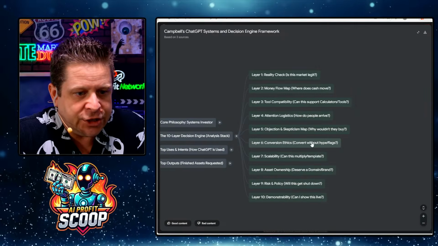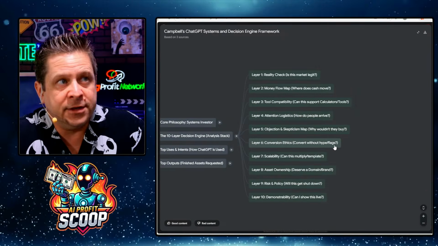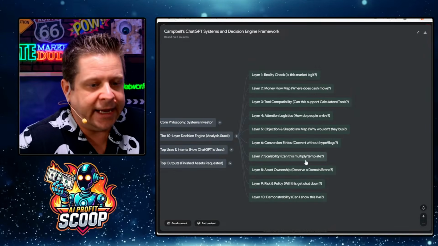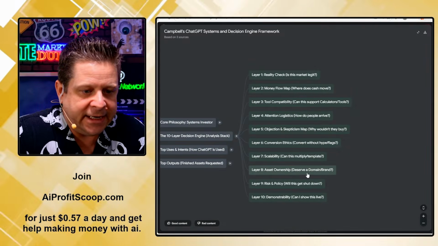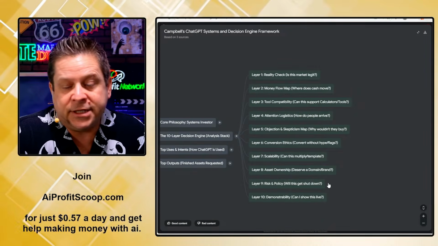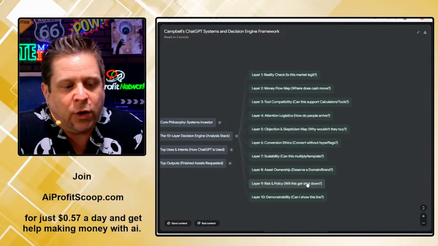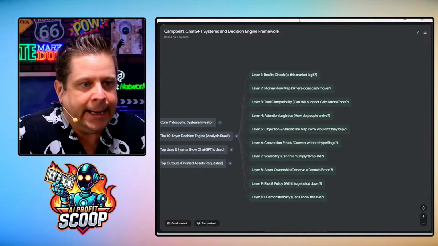Next up, we are looking at conversion ethics. How can I convert without hype? How can I convert without junk? How can I make people buy stuff that's actually good? Scalability: can it multiply? Can I do a template for it? Asset ownership, talking about domains and brands. Looking at risk and policy: is this going to help me? Is it something I should watch out for? Is it something I could make better? These are things that I ask AI all the time.